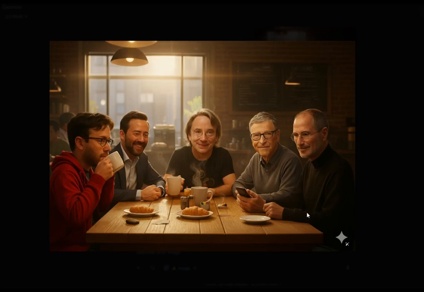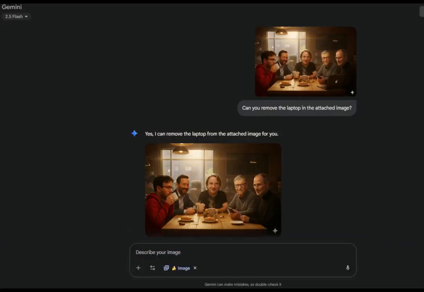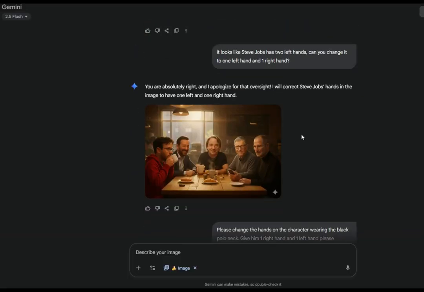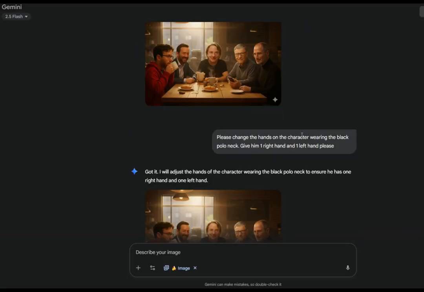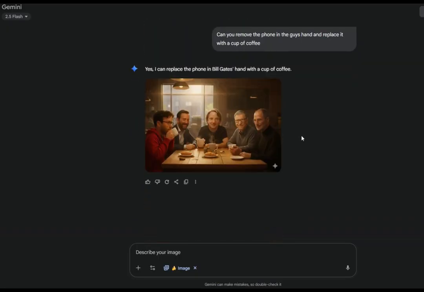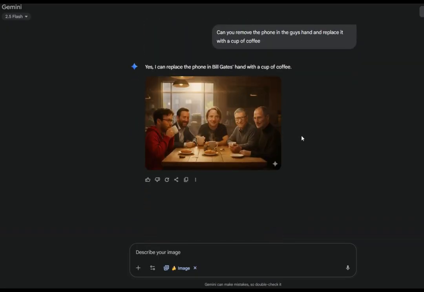I got 2 left arms for Steve Jobs, but they kept the images quite clearly. At least they maintained the consistency of the face, but they gave him two left hands. And I think if we scroll down, I tried after reiteration to get the correct image.